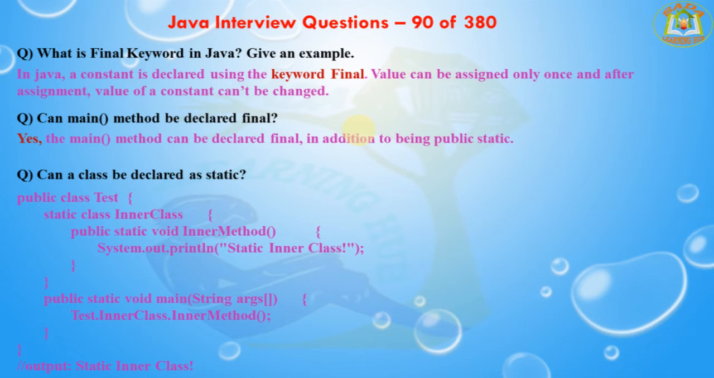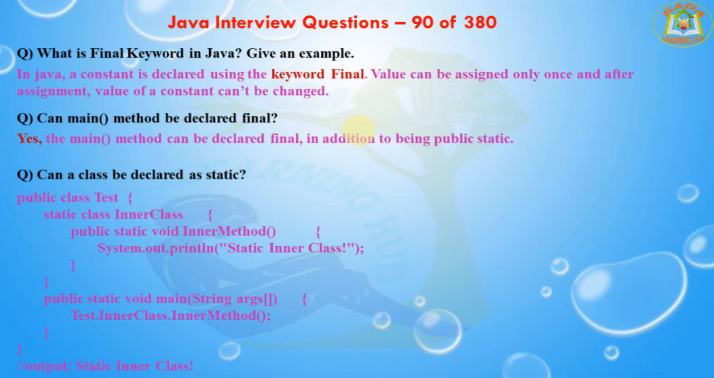In Java, a constant is declared using the keyword final. A value can be assigned only once, and after assignment the value of the constant cannot be changed. If you see the below example, a constant with the name constValue is declared and assigned a value. That is, I am creating a private final constant equal to 100.